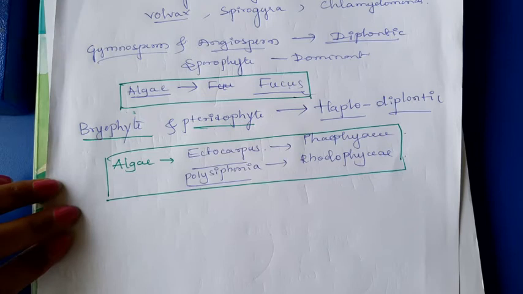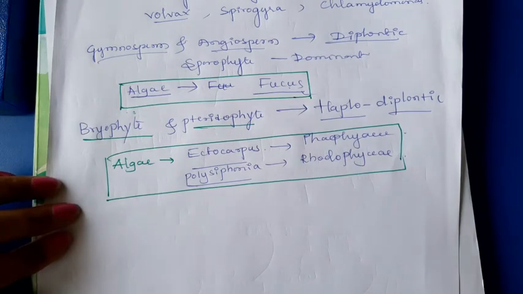This is a very important topic in the third chapter. Please make the notes. This is very important. You can expect a 5 marks question from this topic. Just you have to remember the examples and the alternation of generation, which phase is dominant over which one. Okay. You can get the full marks. Please practice this diagram. I will show some schematic representations which are given in your NCERT book.